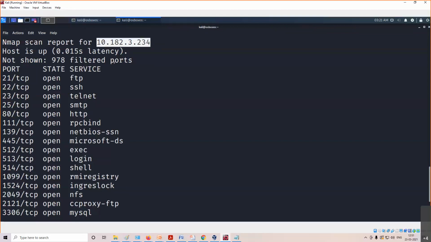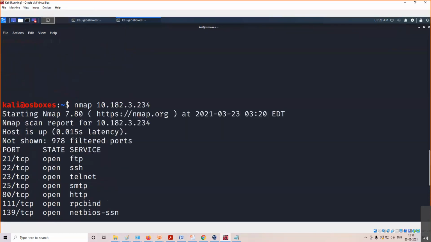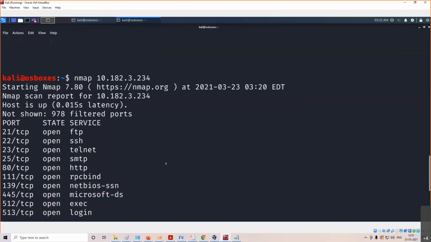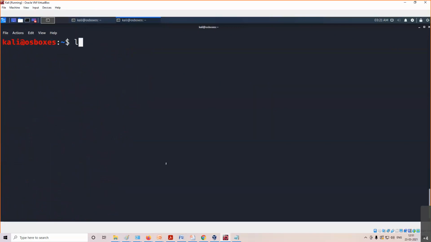How do I want to communicate? I want to communicate using the HTTP protocol. To connect using HTTP, which port number should be used? 80. Using port number 80 plus this IP address, that socket will allow me to communicate, right? So this is just the most basic scan. It will give a normal port scan.